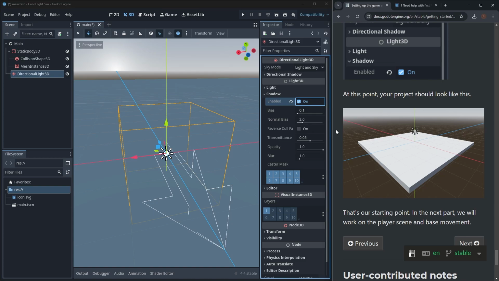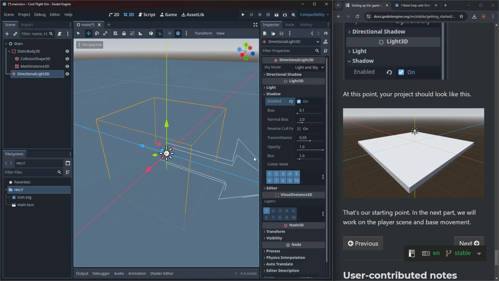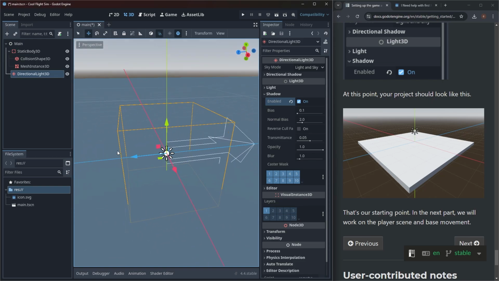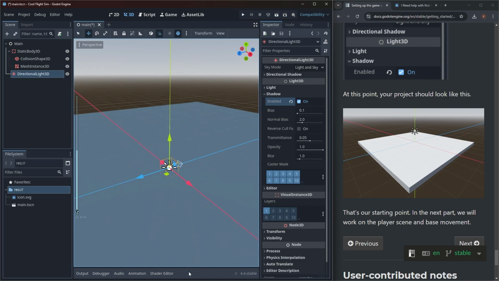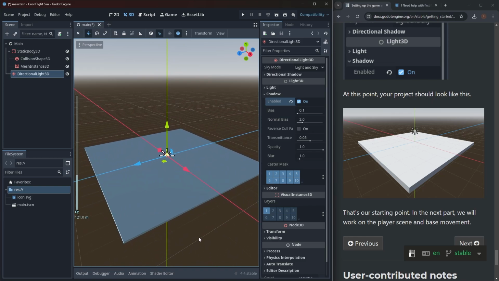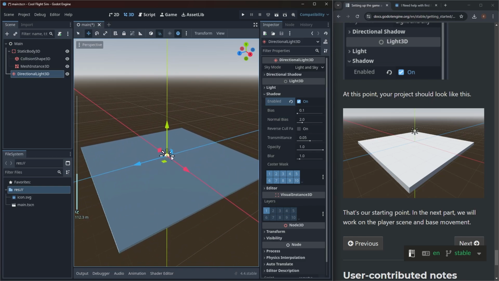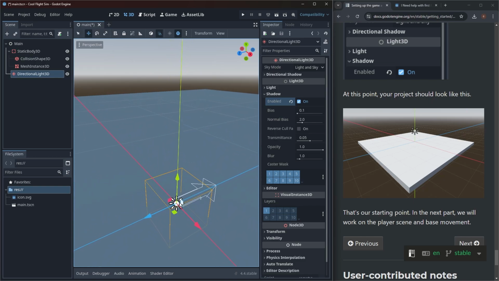At this point, our project should look like this. I mean, nope, not at all, but whatever. What's up with the light, though?